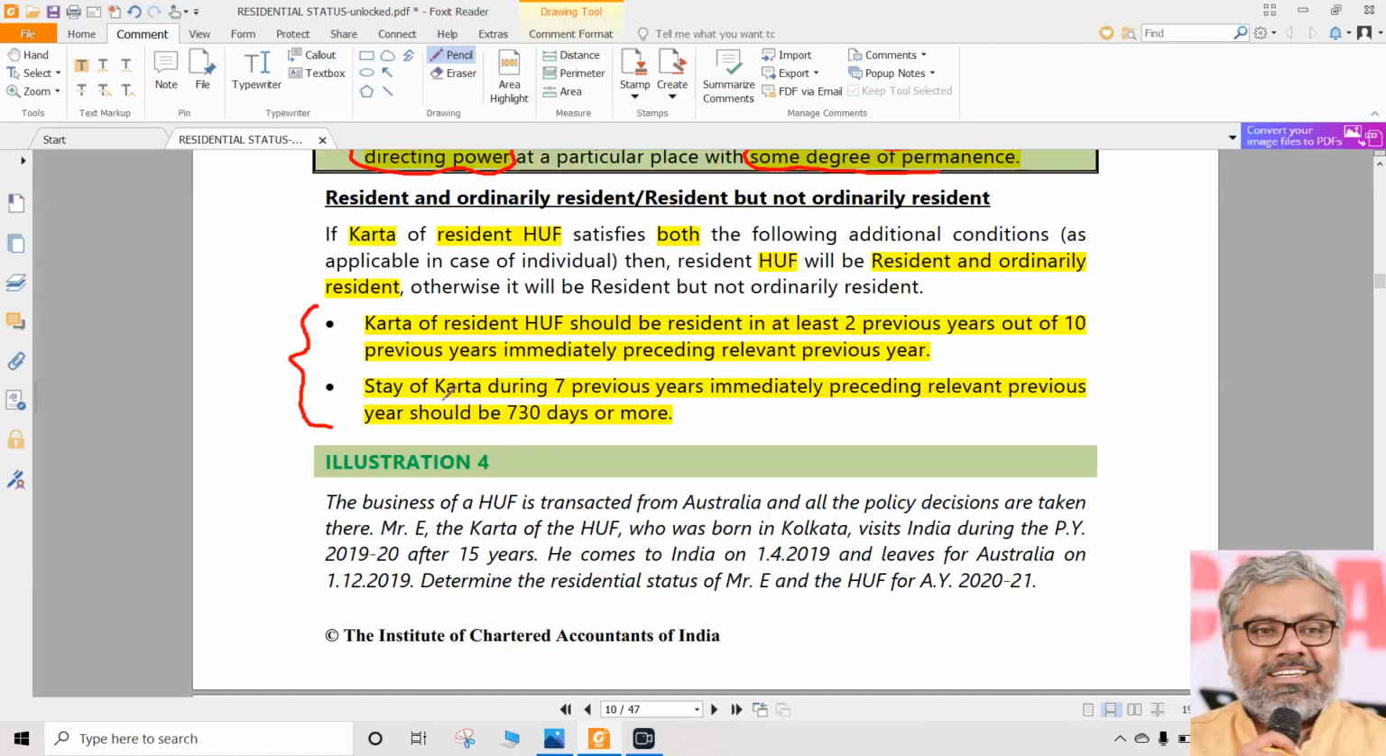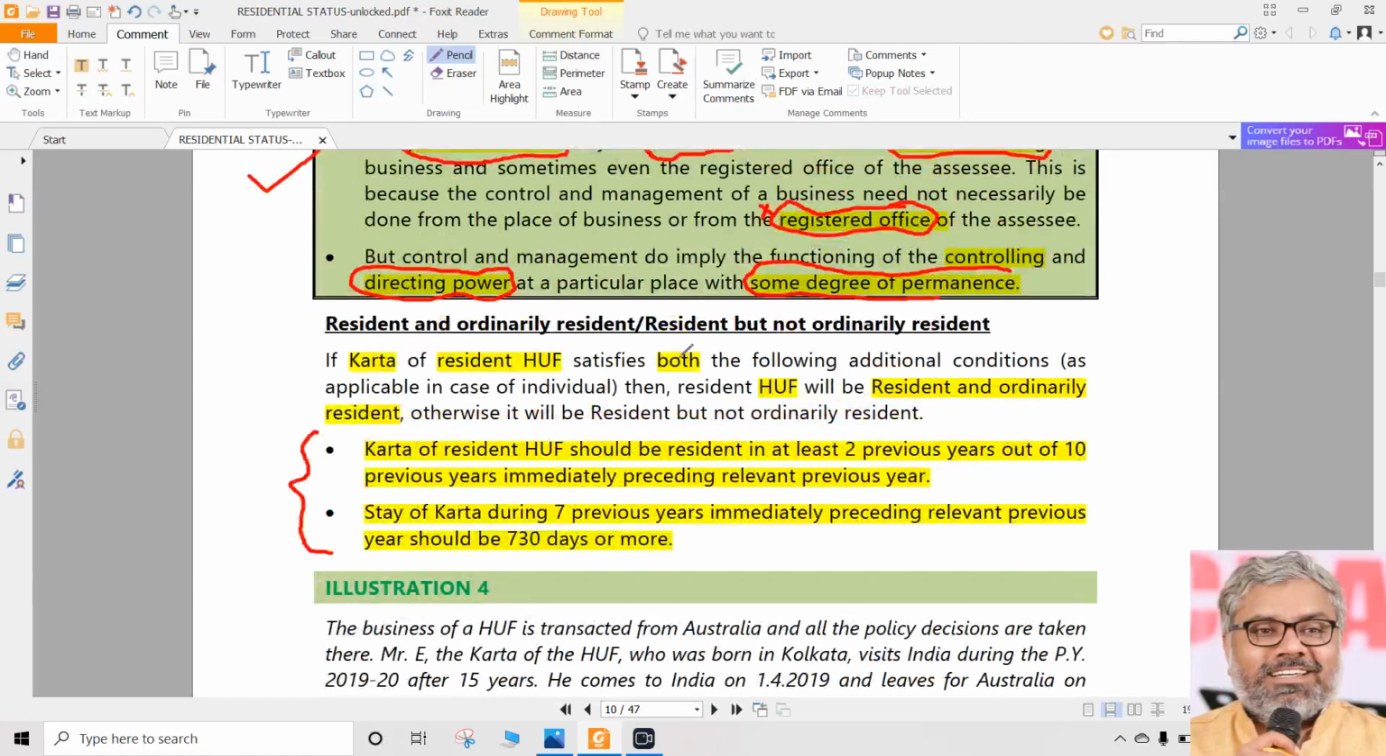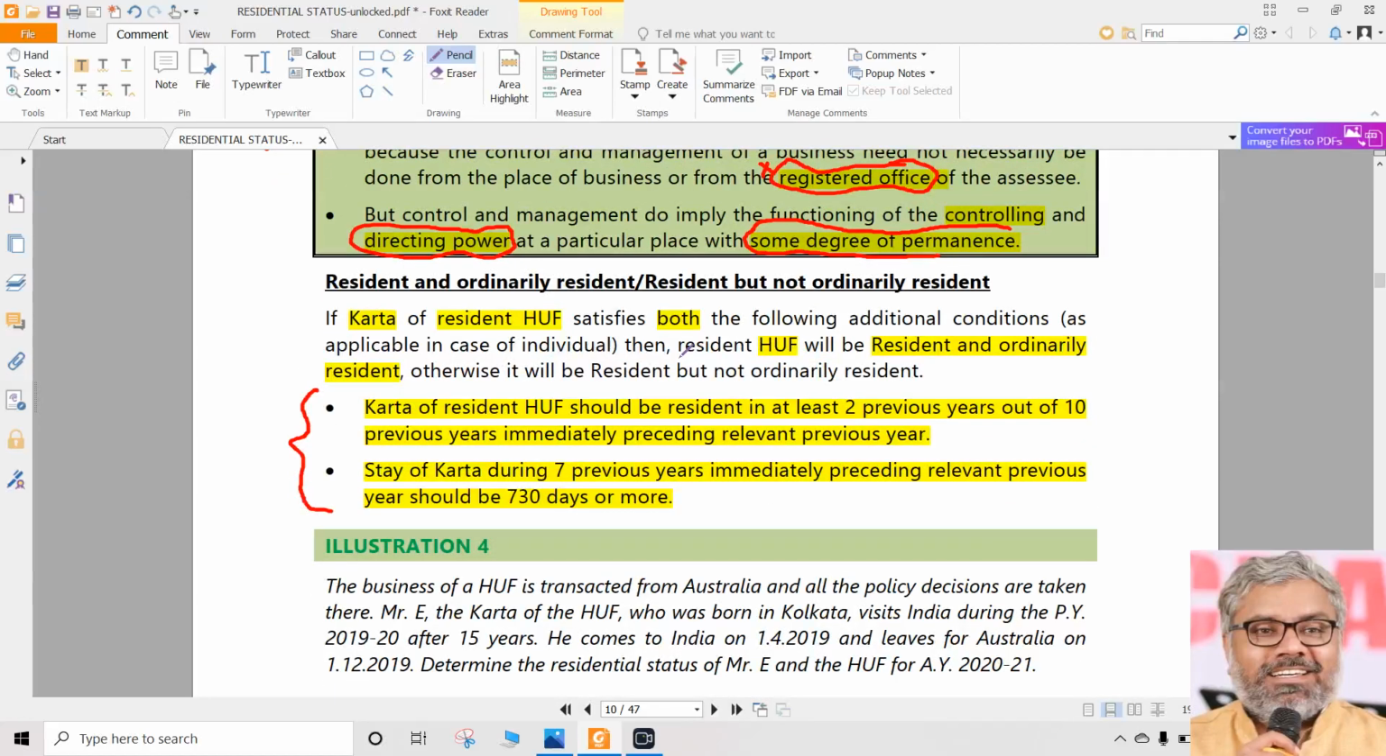So the question in the examinations which was asked earlier was this. Simple, straightforward question. The residential status of HUF depends upon the residential status of Karta. Do you agree? Explain. That's it.